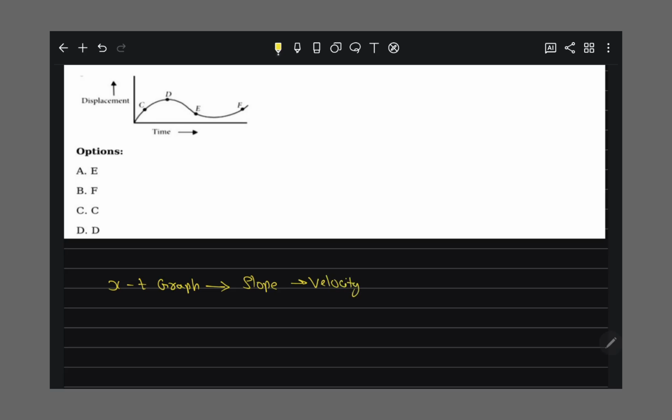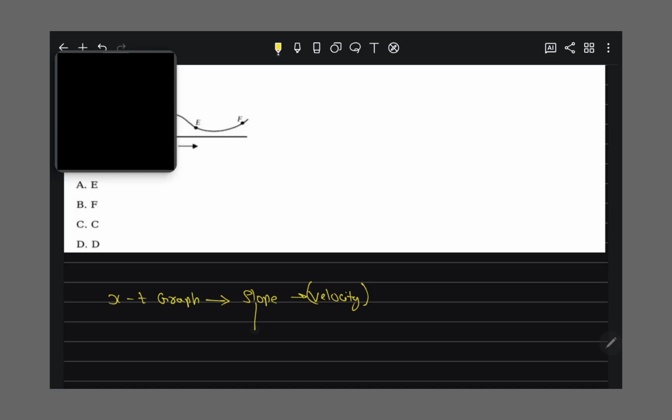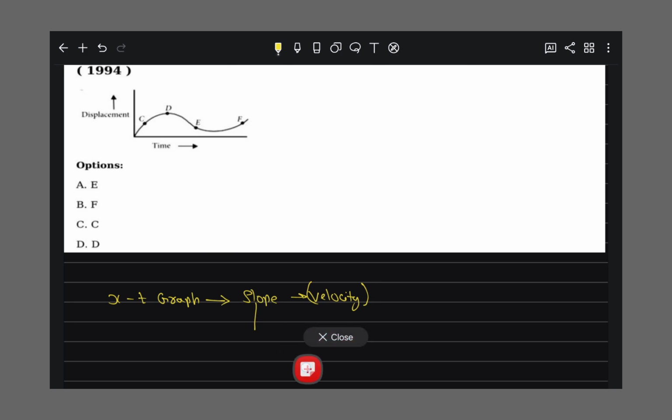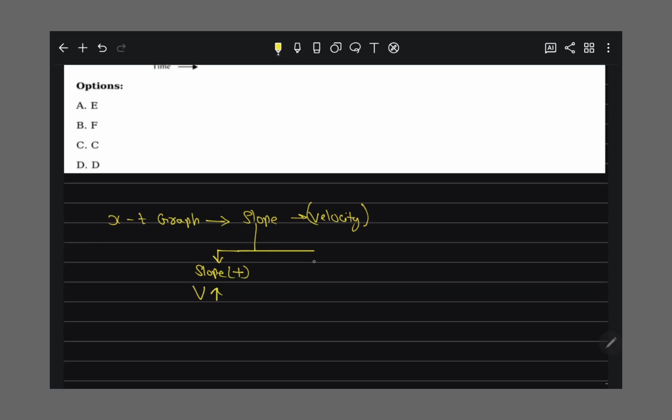And if slope is positive, means velocity is positive.